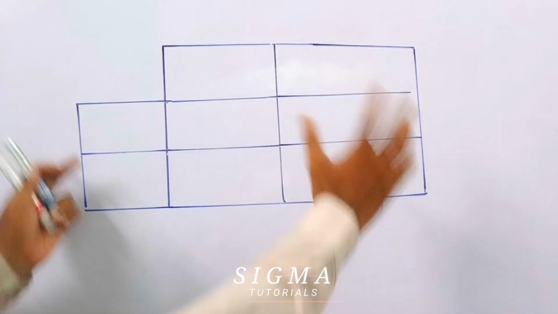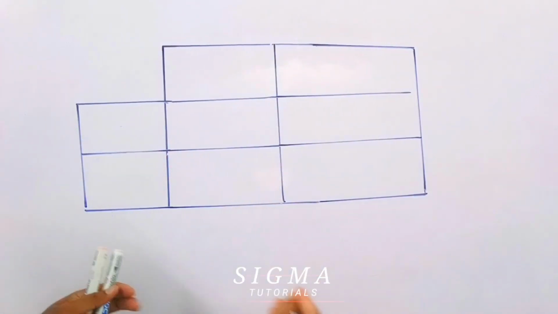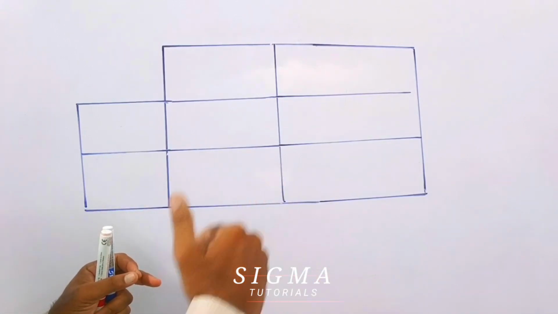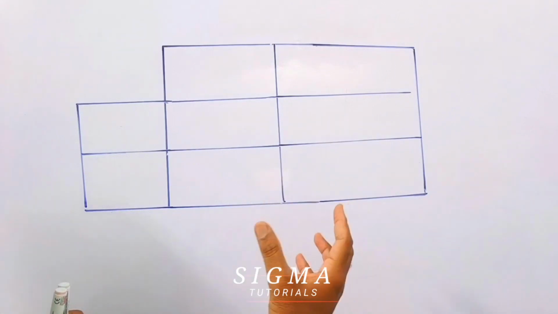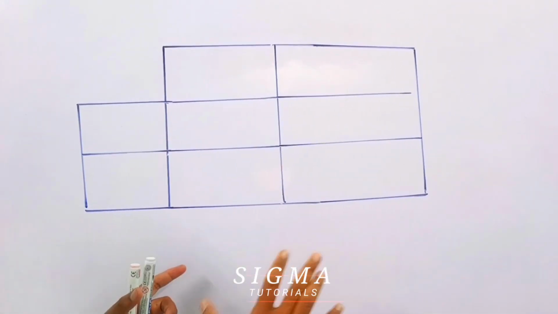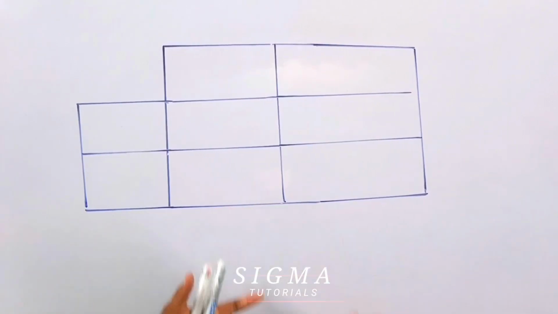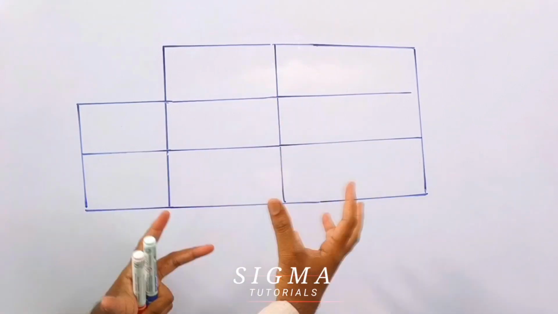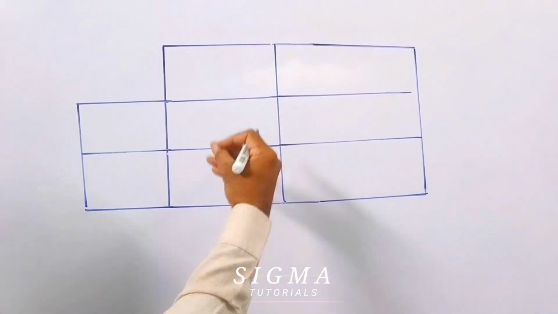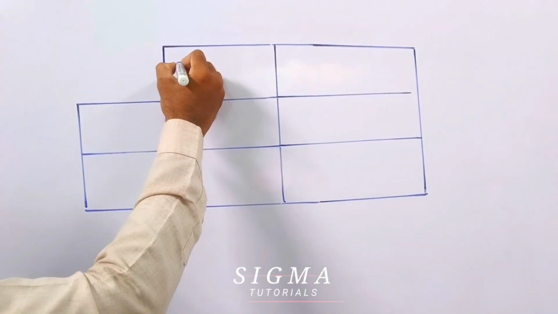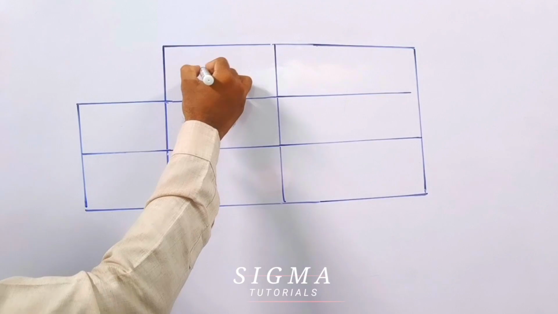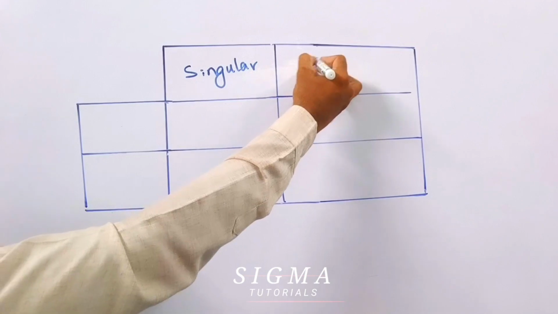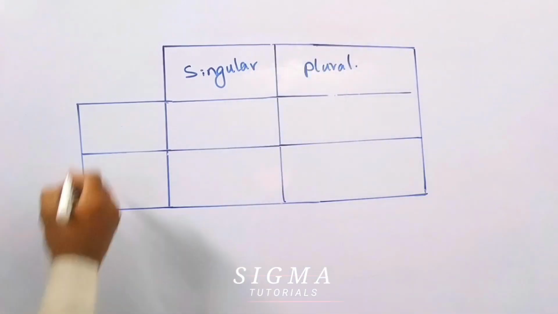Now let us take the summary of the sentences we studied just now. It is not 100% accurate. In the next sessions, I will show you some other charts, but for the time being, this is a very beautiful and wonderful chart to make our previous sentences very easy to understand. In this chart, we will compare with English. Here I will write singular, here plural, and here present and past.